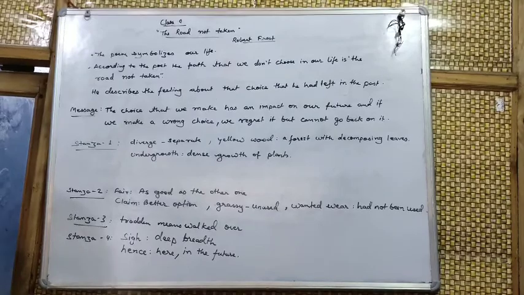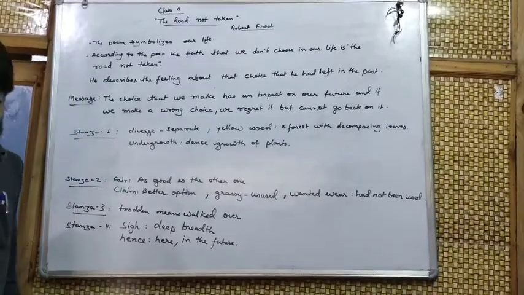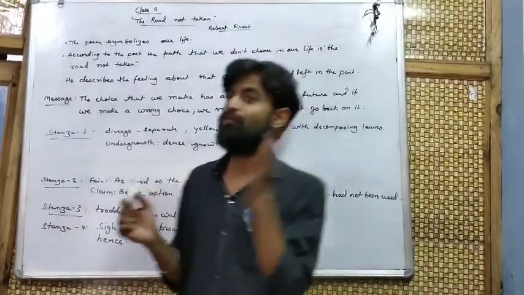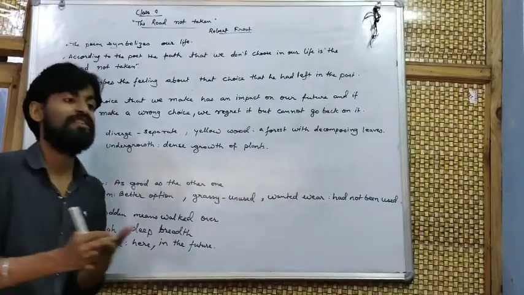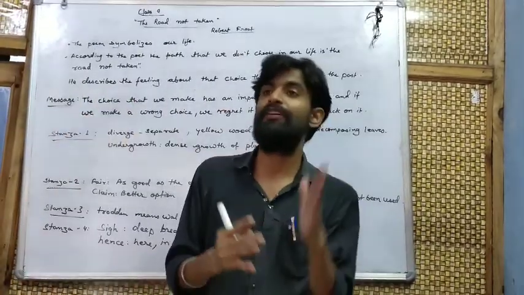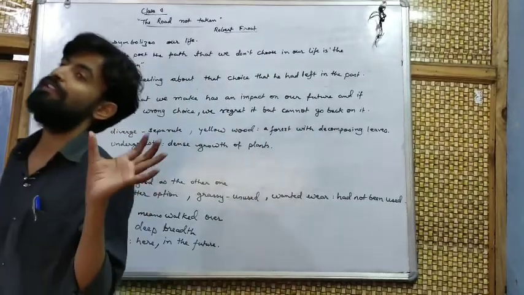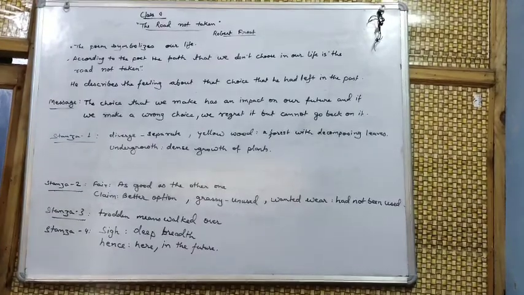And though he chose the second one, though as for that the passing there had worn them really about the same. Means someone who was passing from there had warned him. Warned means had suggested to him to think carefully before choosing anything, and warned him that this road will not lead him to success. This is the warning that he got from the passerby.